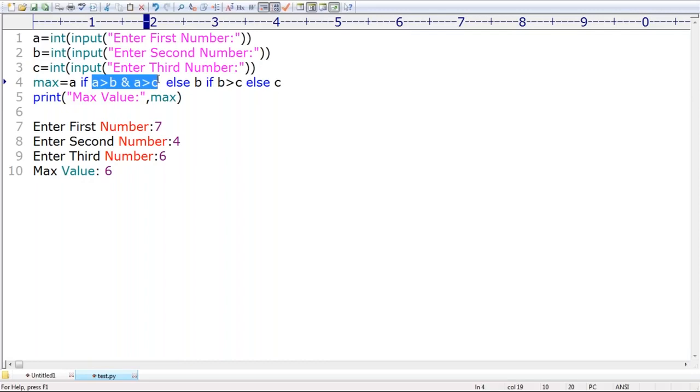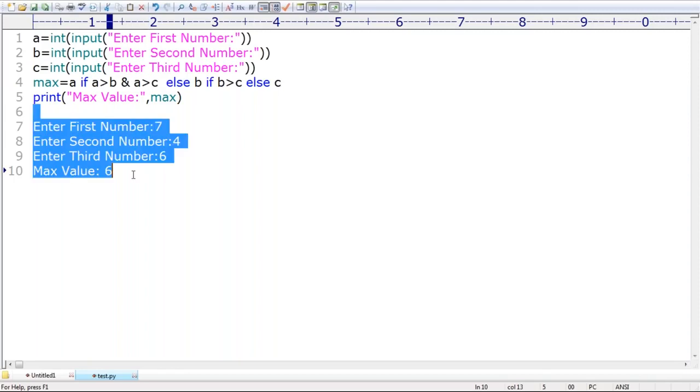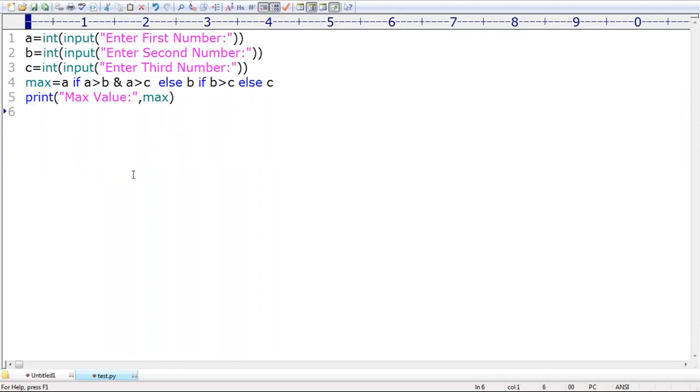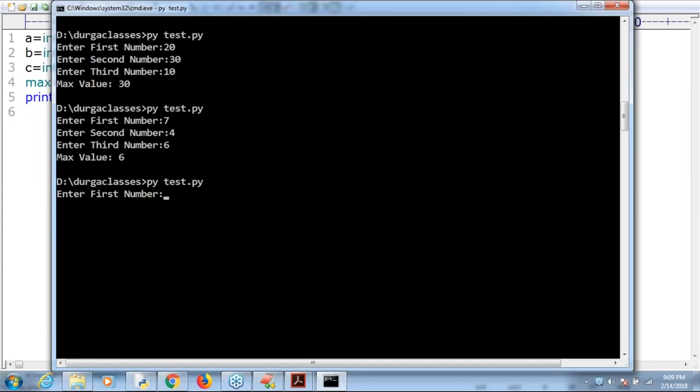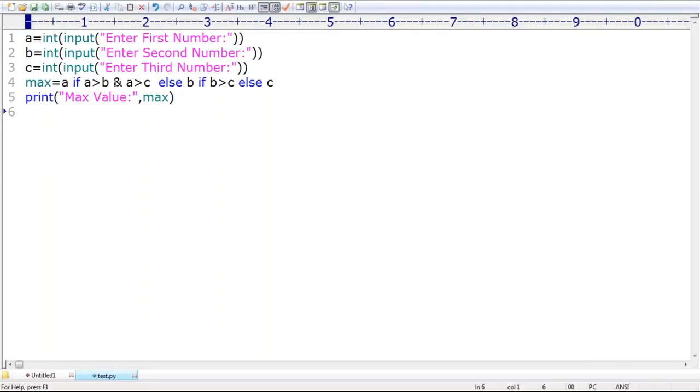Is the AND operator there or not? Yes. One minute. Sir, if we are not going to use parentheses. Now I hope that if something goes wrong, you require to trace like that. Observe that. Now let me cross check. Same numbers I'm going to give. Enter first number 7, second number 4, third number 6. What is the answer by default we are going to get? Still we are getting the problem. What is the reason? One minute. And operator?